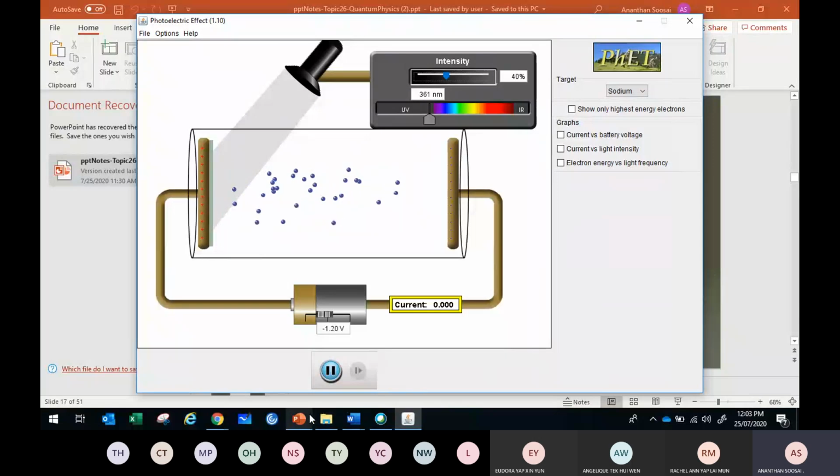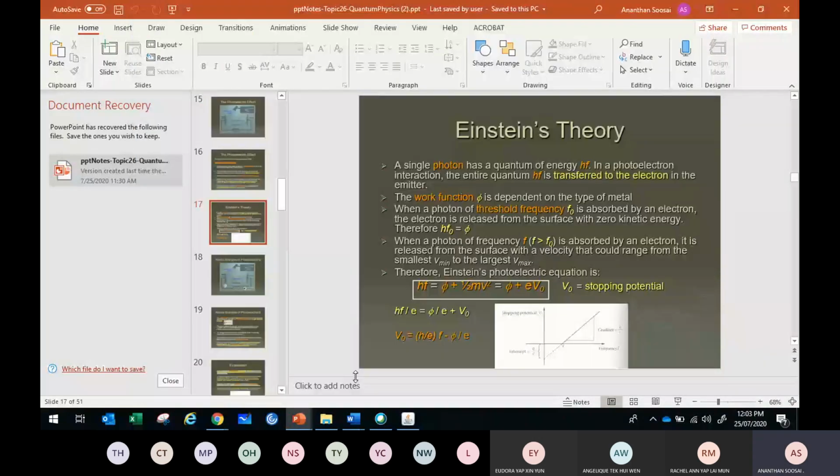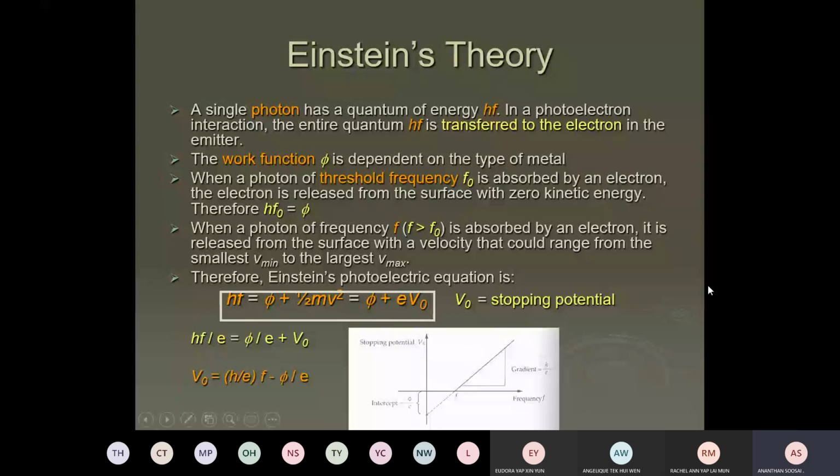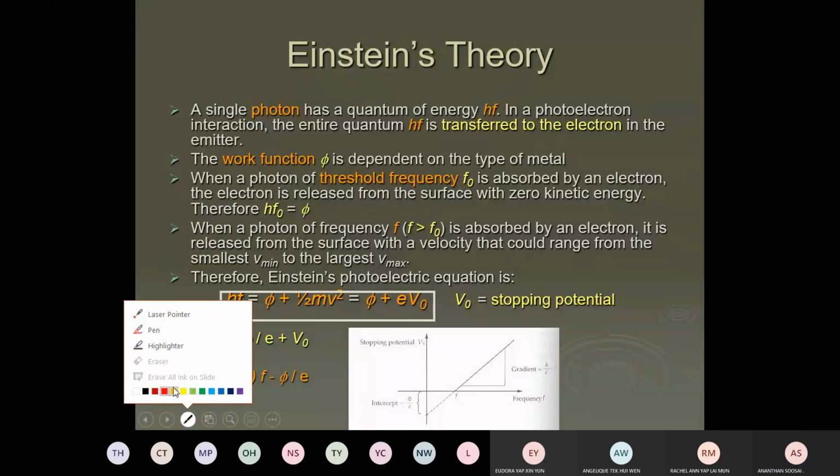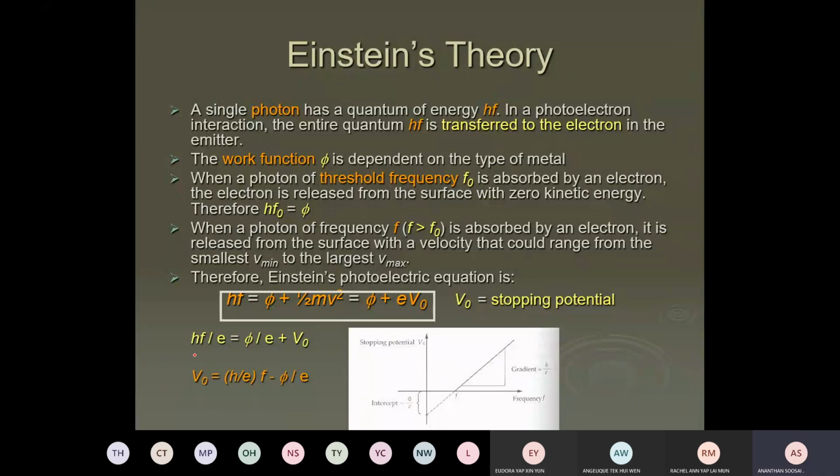Okay, now we're going to add more. I go back to the slide now. Okay, class. So look at whatever I told you just now. So, yes, hf over e. So this is what Millikan arranged, and he plotted stopping potential versus f. He got a straight line. Gradient is h over e, and the y-intercept is work function over e.